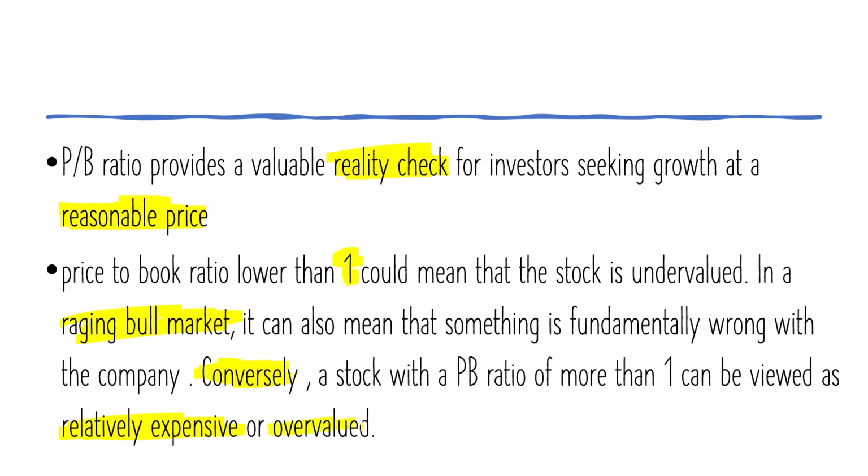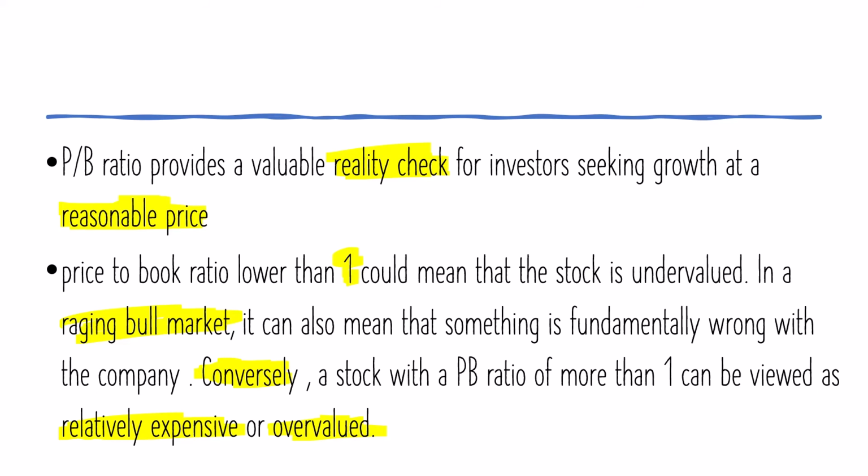Because in a bull market, the prices are rising, but if the company's price to book value is lower than 1, then something may be very fundamentally wrong in the company. So PB ratio can play a major role in bifurcating rewarding stocks from the others. There's a parable that in the stock market you should always separate diamonds from the coal and buy diamonds at the price of coal.